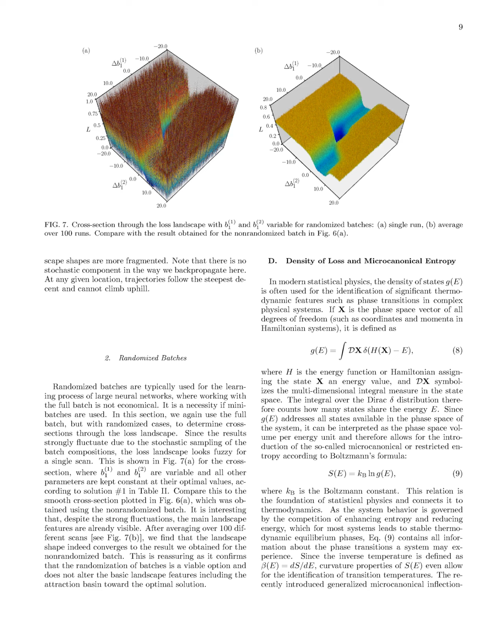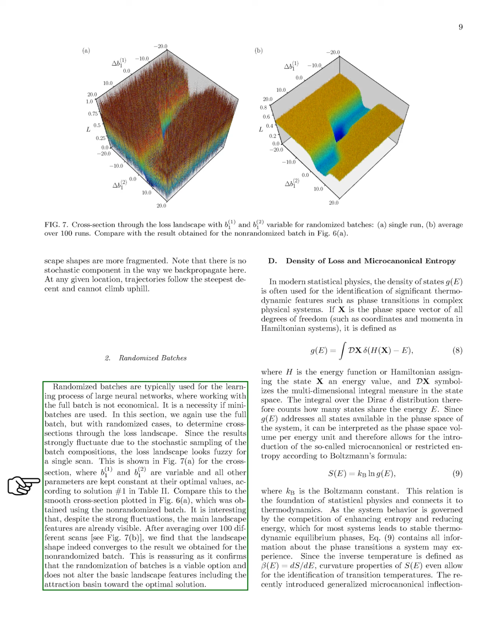Section: Randomized Batches. In this section, we explore the use of randomized batches in training large neural networks, where using the full batch is often impractical. We utilize the full batch with randomized cases to analyze the loss landscape. Due to the random sampling of batch compositions, the loss landscape appears fuzzy in a single scan, as illustrated in Figure A, where two parameters vary while others remain constant.